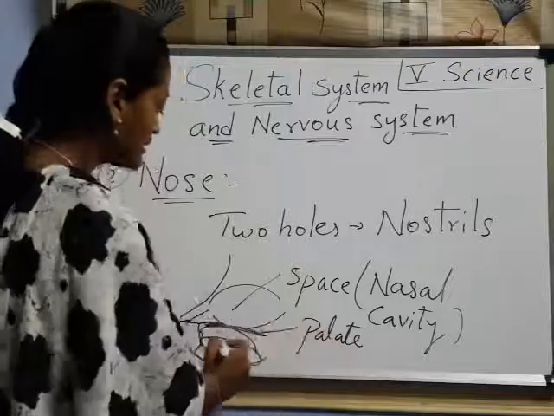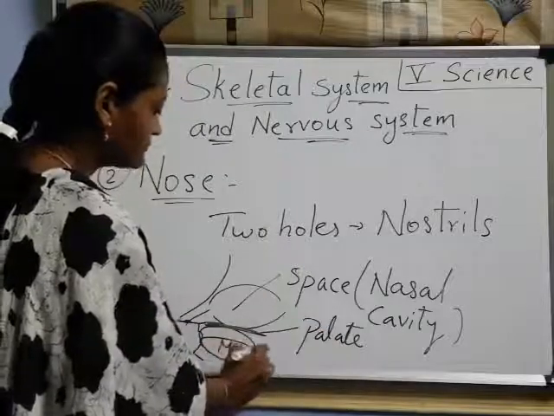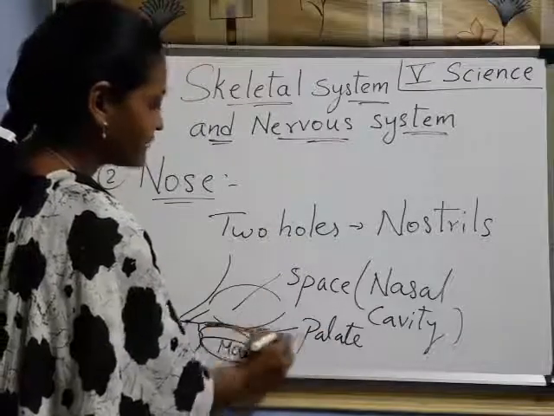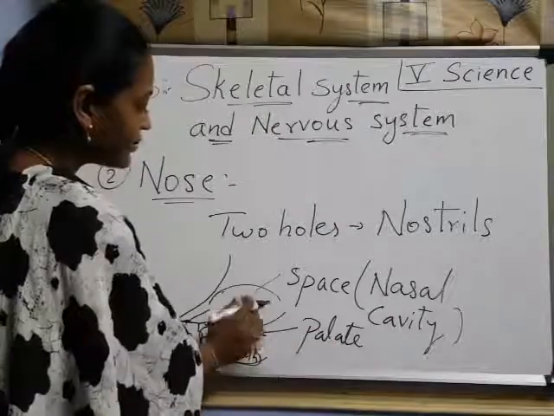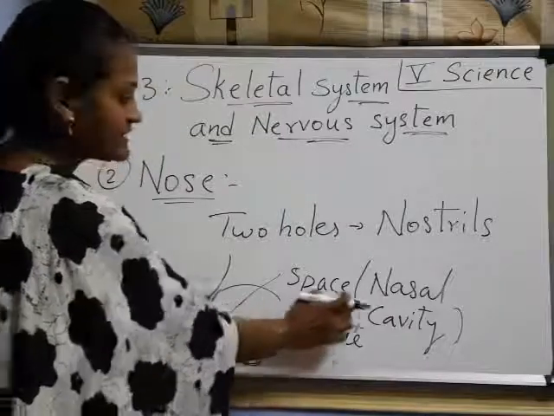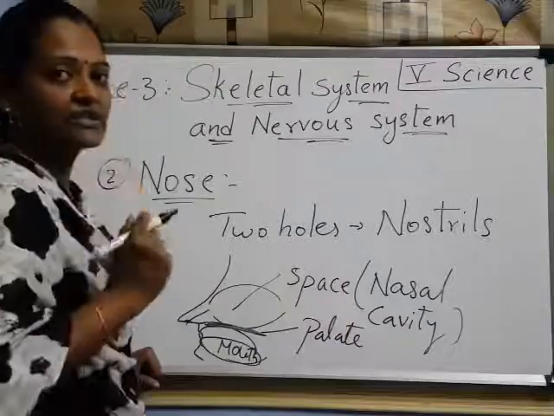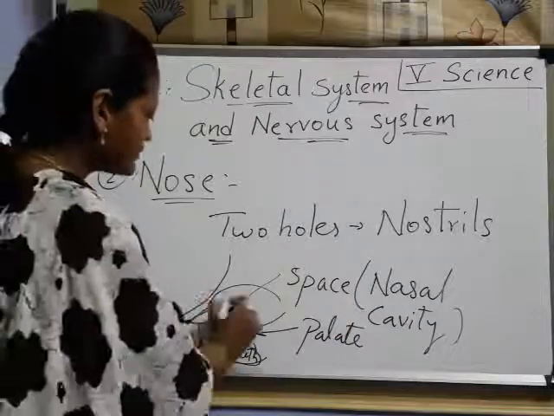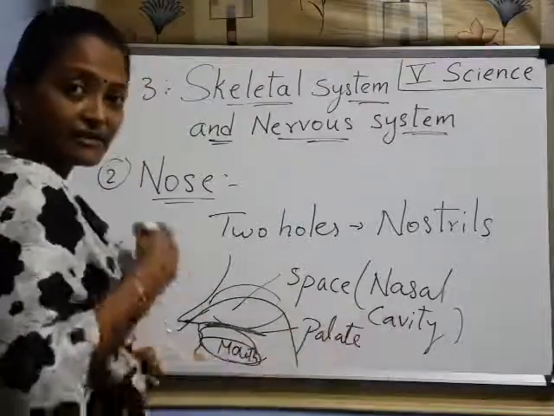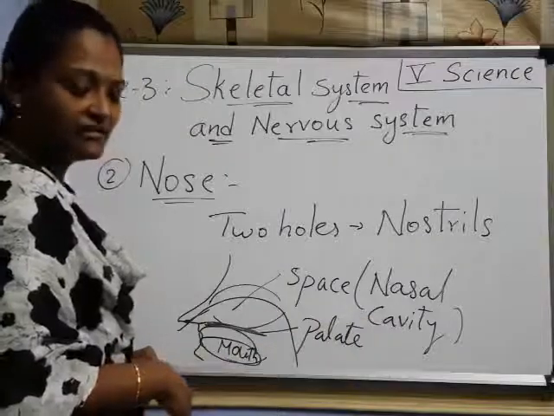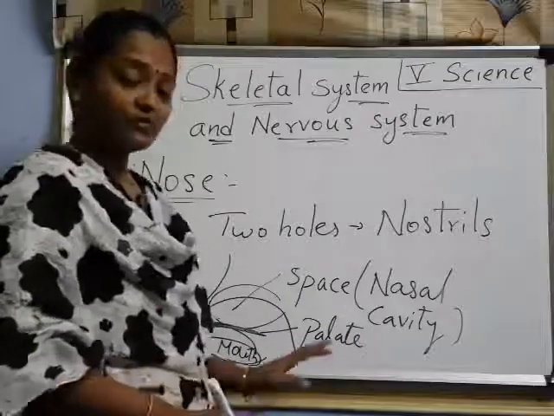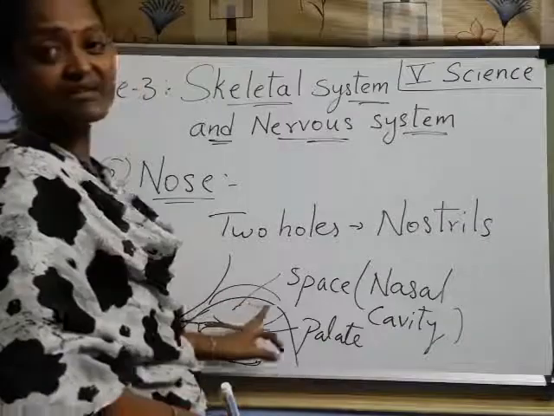Understood, children? This is the mouth, and this bony structure we call the palate. And here what is there? A space is there. That is nothing but the nasal cavity. Got it? So the air enters through this and goes into the lungs. So this is about the nose. Now here also nerves are there.